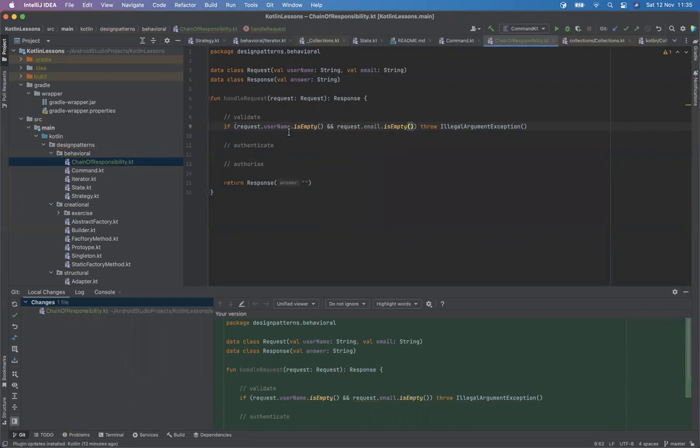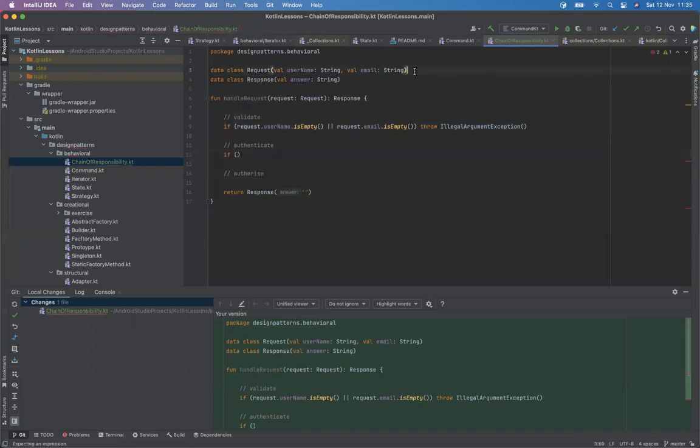If any of these are empty, we can invalidate the request, right? We can say the validation fails. Because we expect both of them to come through, we can throw it here, so it'll crash and stop. If not, we can carry on to the next check. How do we authenticate?